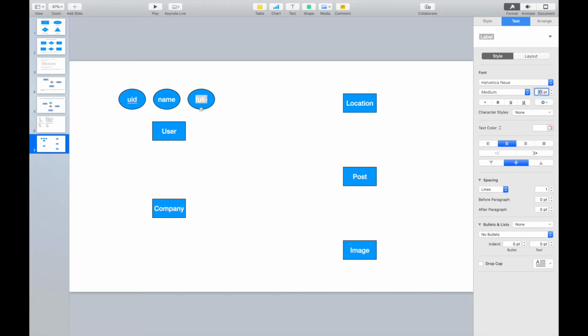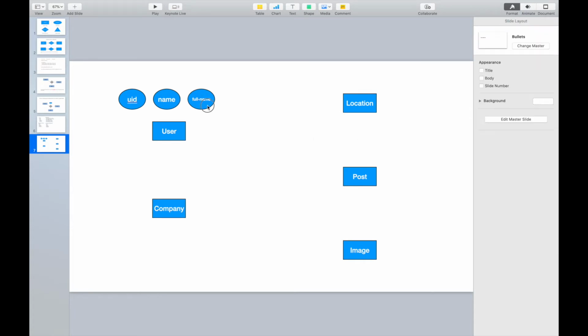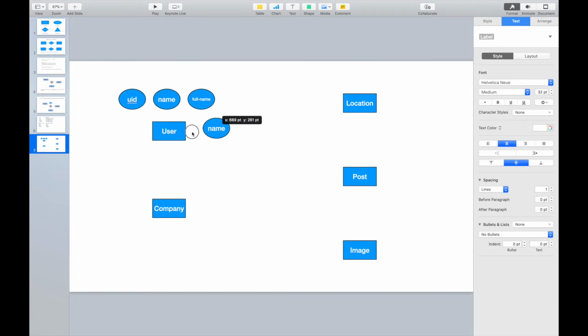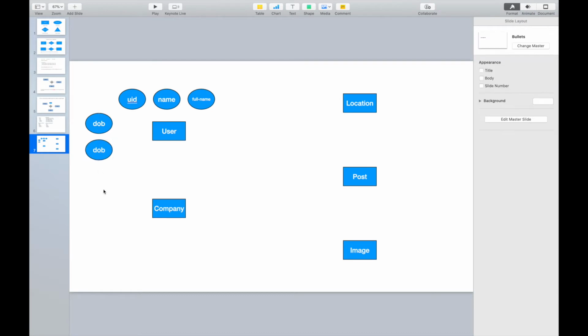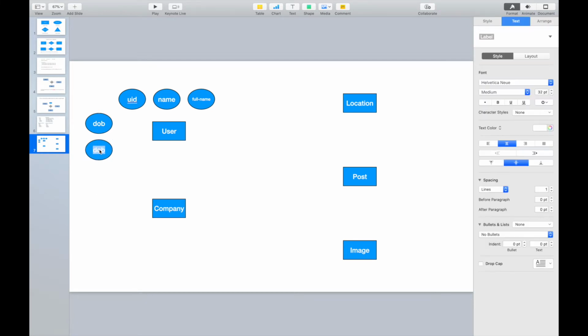Let me use small fonts. The full name, as well as other information, like age, or we can have date of birth, as well as some other information. What do we have else? Besides this, we can also have some other basic attributes, like a self description, right? Now we can use small fonts here. We have a self description. Each user can provide himself with some descriptions, right?